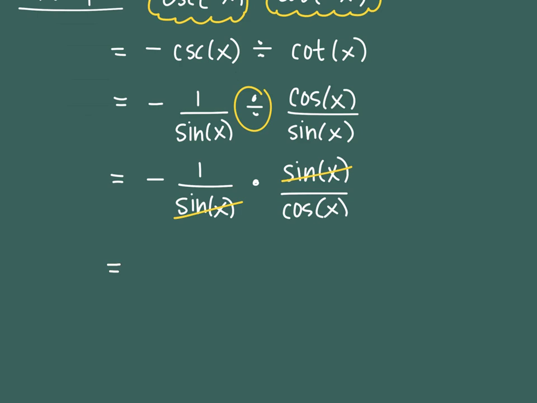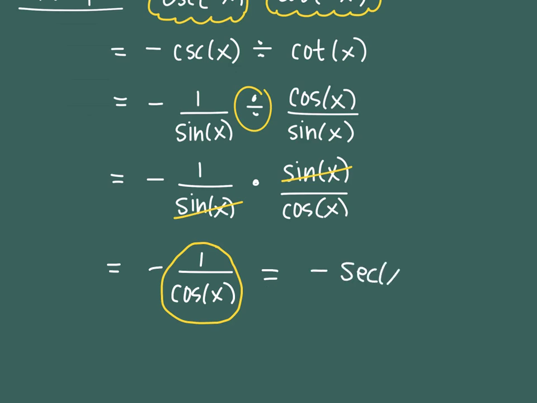So let's put together what we have left. I have a negative, I have a 1 on the top, and I have a cosine of x on the bottom. Is there any last replacement that I can do? Do you see what that is? Yeah, 1 over cosine itself has an identical twin, and its identical twin is, since the negative was still there, negative secant of x. That's as simple as I can make this. I can't make it any simpler than it was. So I stop there.